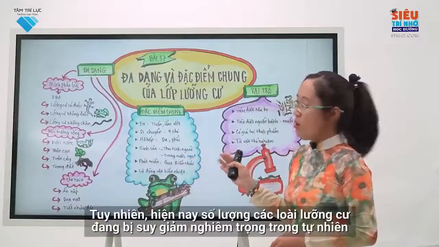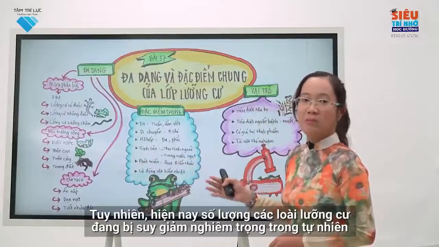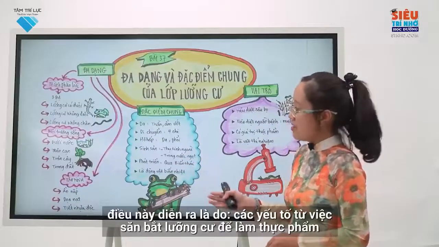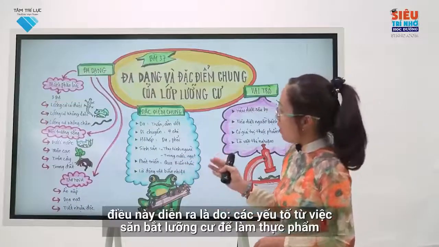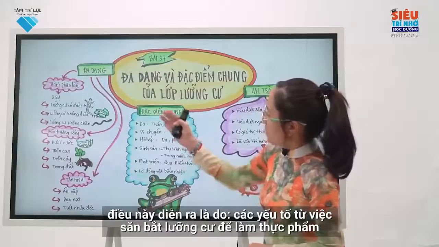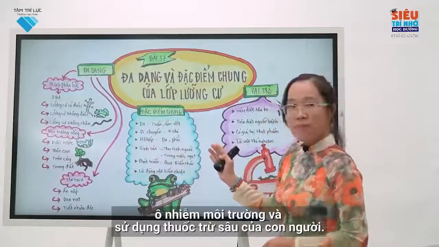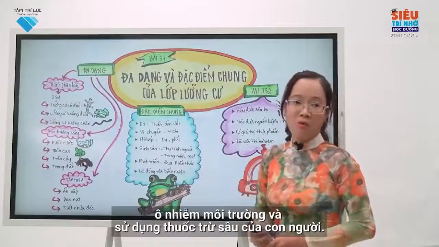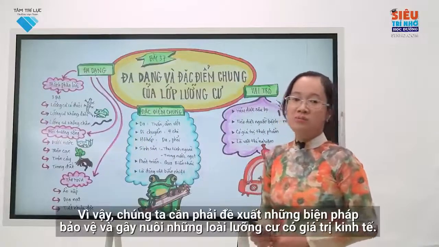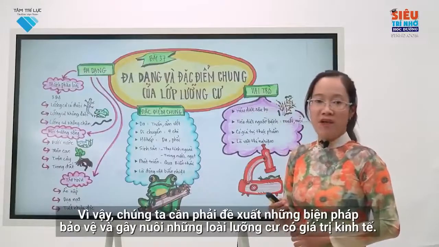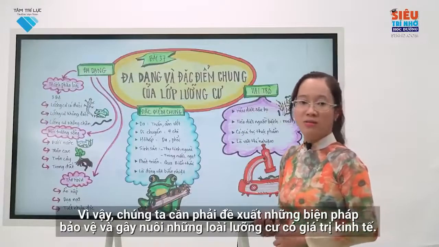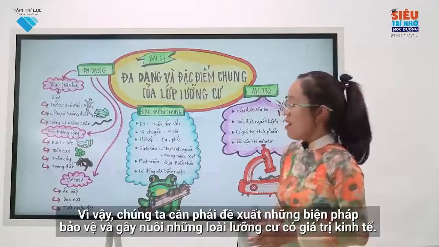However, recently the number of amphibians has been decreasing severely in the wild. This is due to factors ranging from hunting amphibians for food, to environmental pollution and human use of pesticides. Hence, we need to propose measures to protect and breed economically valuable amphibians.